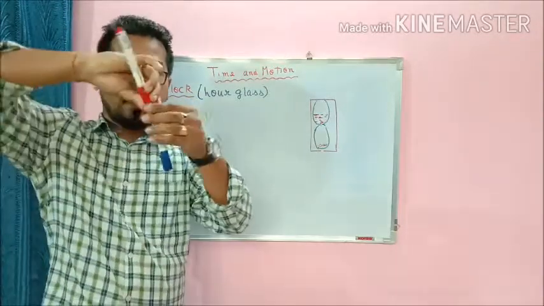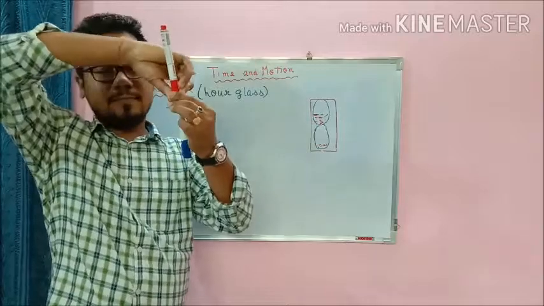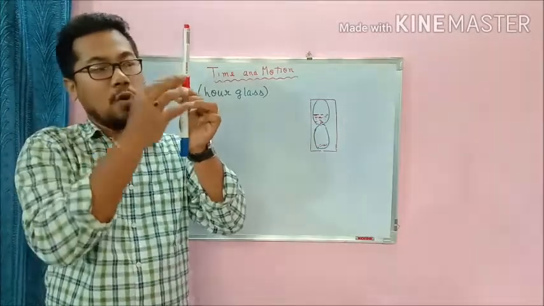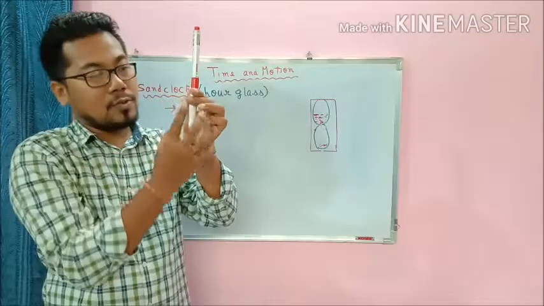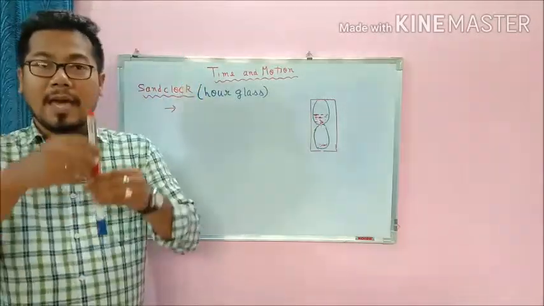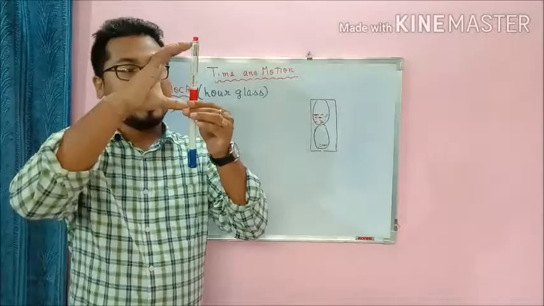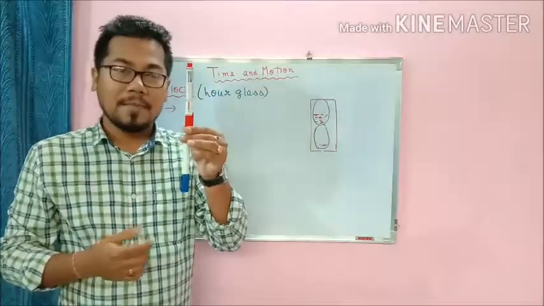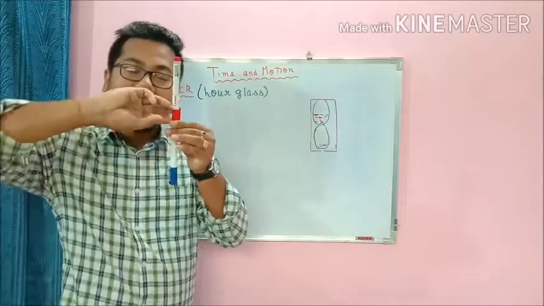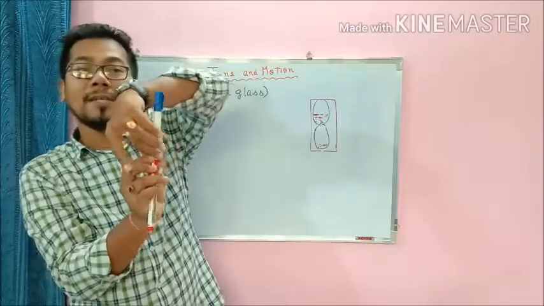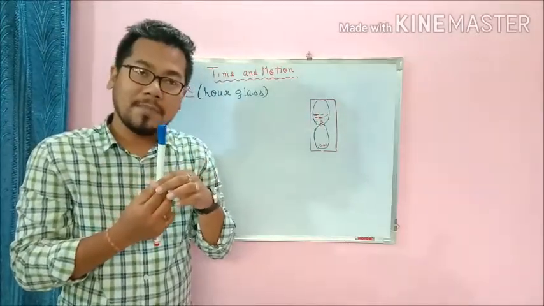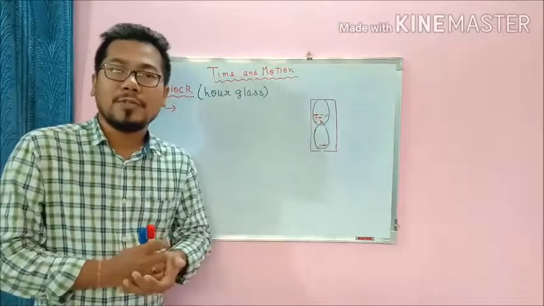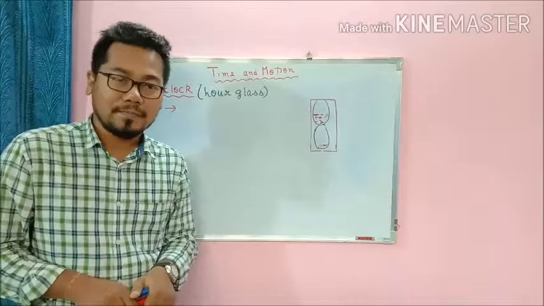Once I invert it, the sand present in this bulb will flow through the narrow passage to the bulb that is down. And this flow of sand from this bulb to that bulb is used to measure time. Once it is filled up, again it can be inverted to measure time. Nowadays this sand clock is used as an ornament to decorate our homes.